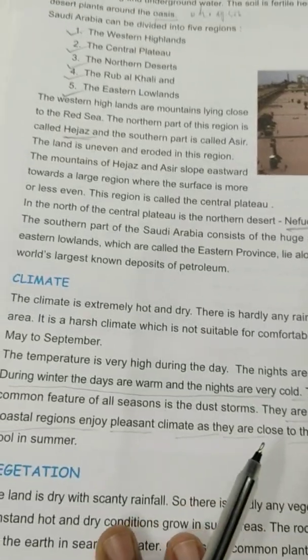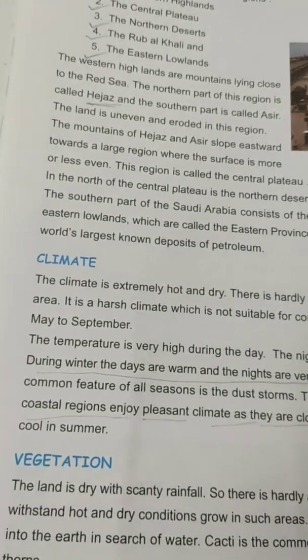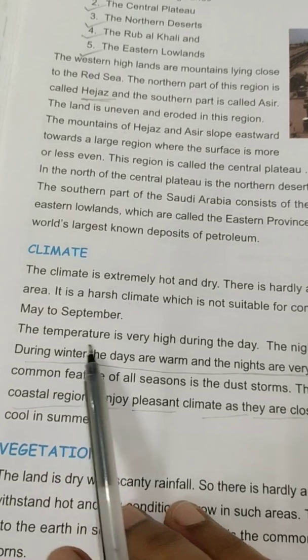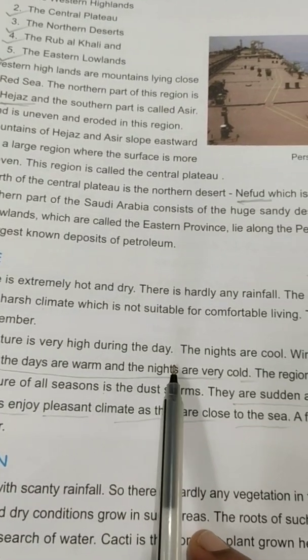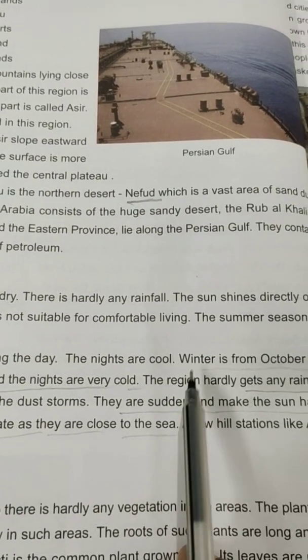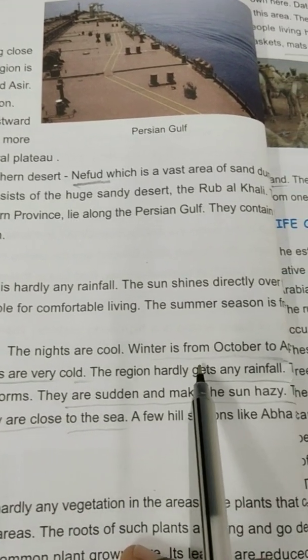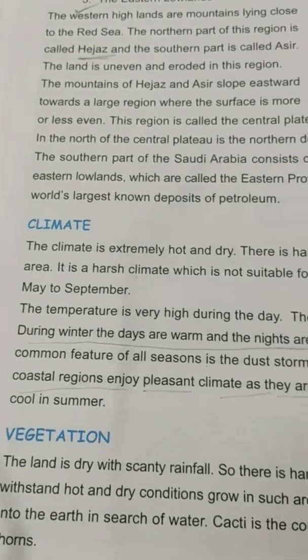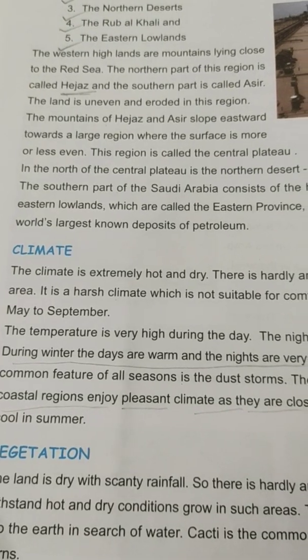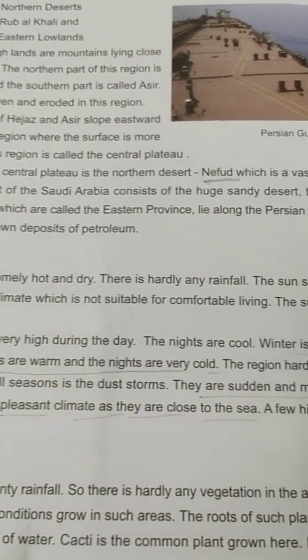The summer season is from May to September. The temperature is very high during the day. The nights are cool. Winter is from October to April, and during winter the days are warm and the nights are very cold. The region hardly gets any rainfall.